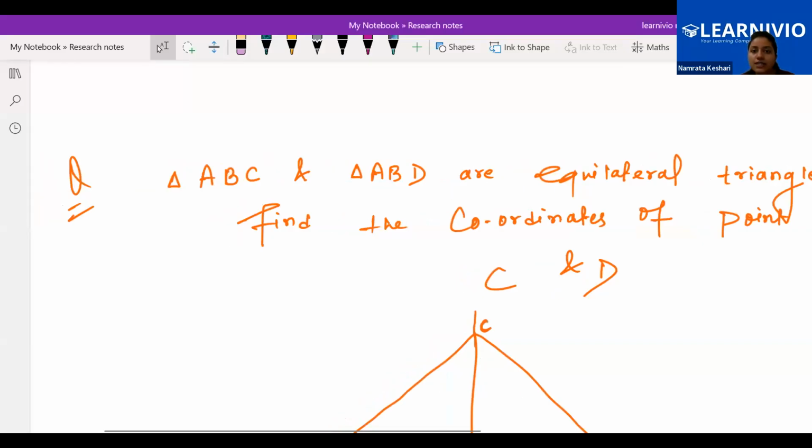Now the question says that ABC and ABD are equilateral triangles.